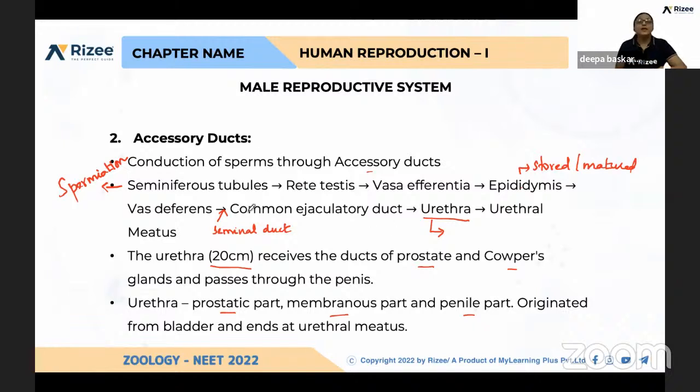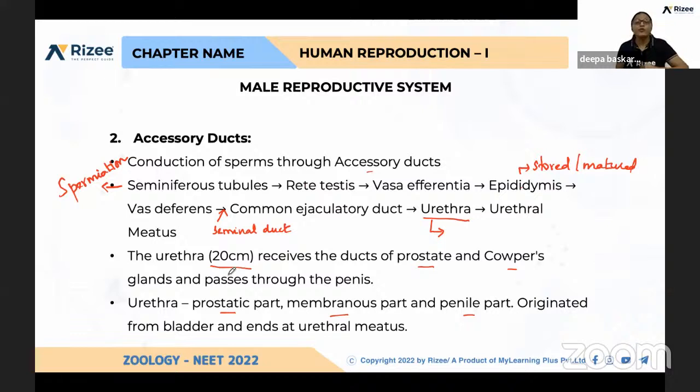And here, what type of questions can be asked in accessory ducts? What is the role of rete testis? What is the role of vas deferens? What is vasa efferentia? Epididymis, what are the parts present in the epididymis? What is the role of epididymis? And what is vas deferens? And again, the seminal duct, after getting connected to the vas deferens, is called the ejaculatory duct. So the questions may be asked like this: how the seminal vesicle is connected to the vas deferens through the seminal duct.